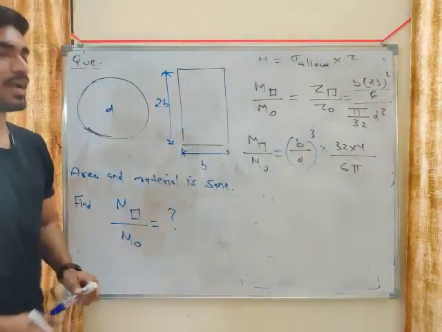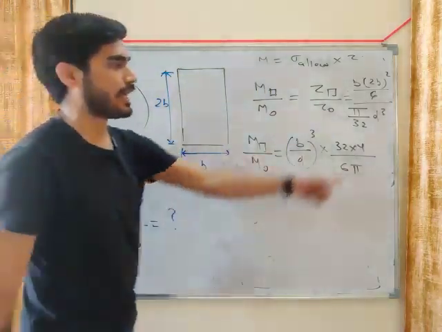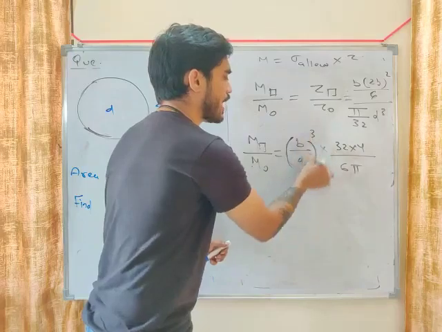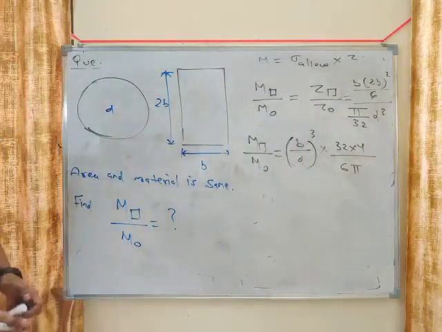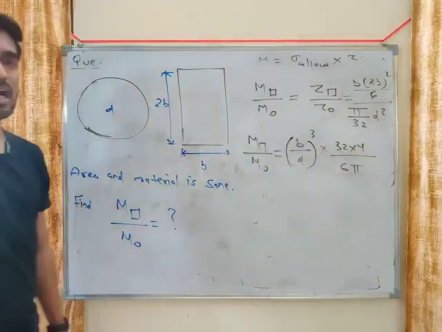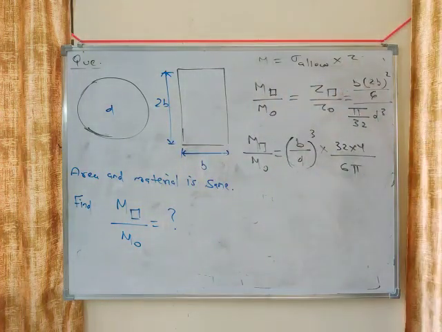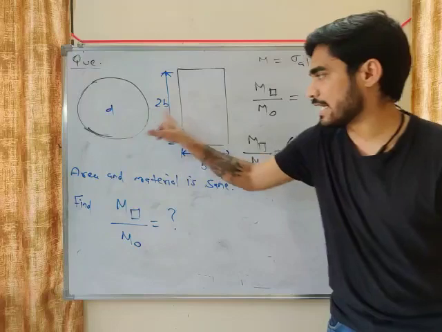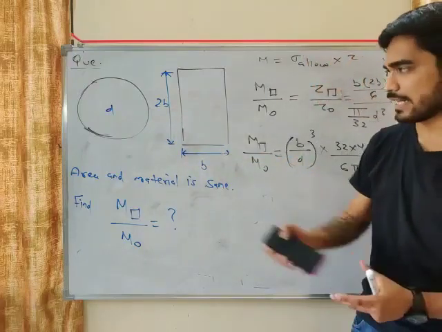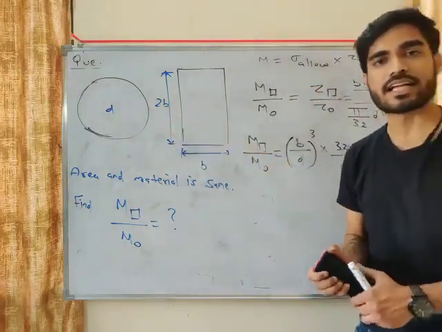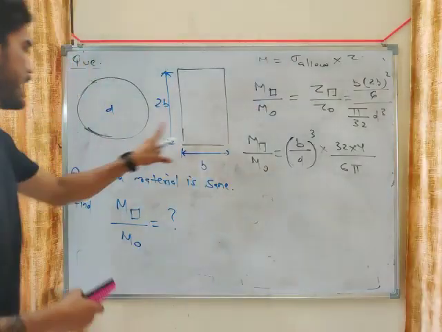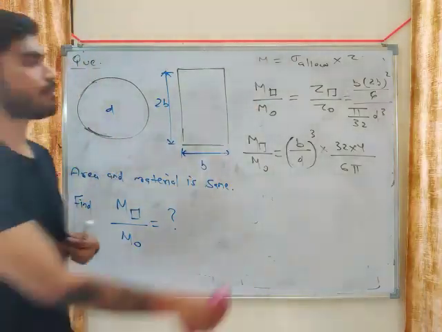This is the equation. But in order to solve this, we need b by d. How will we calculate b by d? How will we find the ratio of b and d? We will find the ratio of b and d by equating the area of the circle and the rectangle. We know that the area of both cross sections is the same. So by equating their area, we will get b by d, my friend.